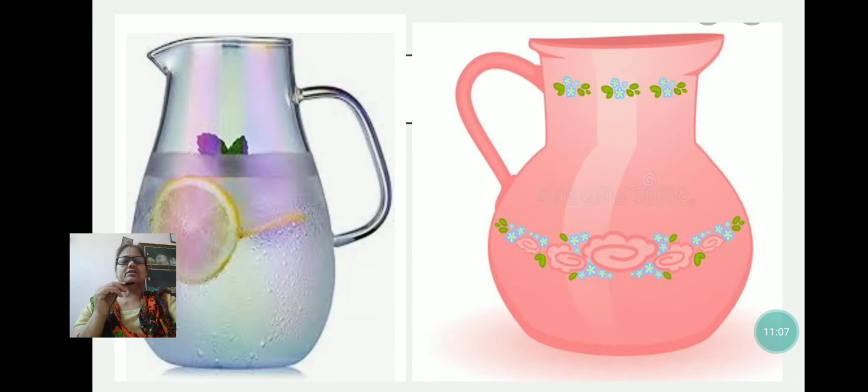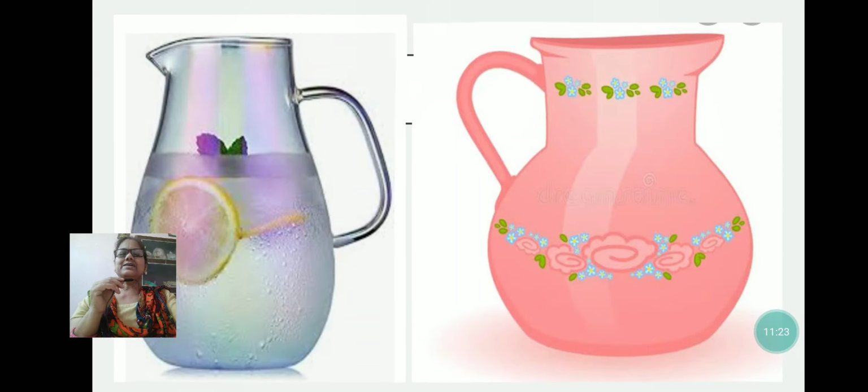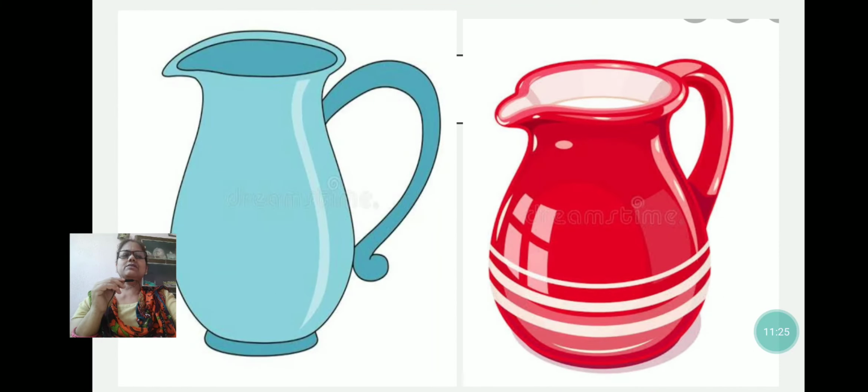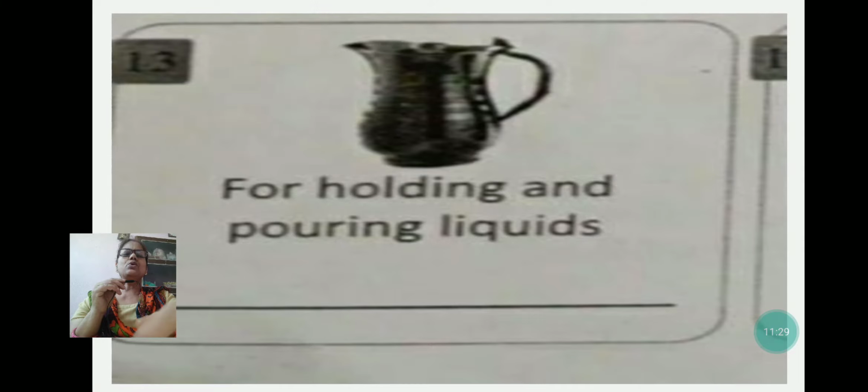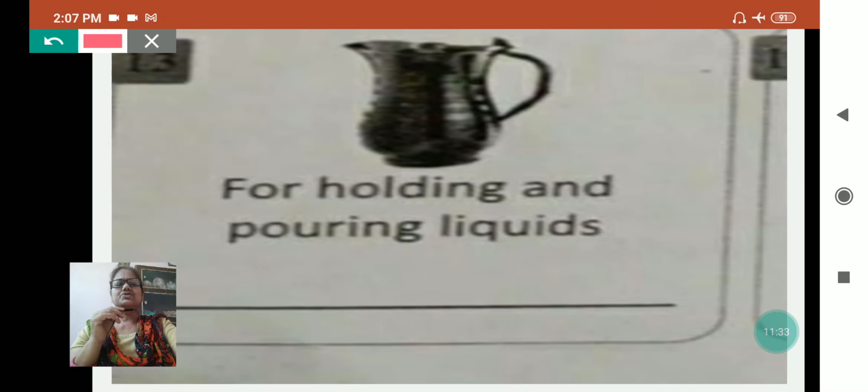See, these are jug, and we keep water in this. Jugs are also found in different metal, glass, china, clay, and recently I have seen clay glass also, clay jug also, my dear. In clay jug, water keeps cool. So for holding and pouring liquids, what do we use? Jug.